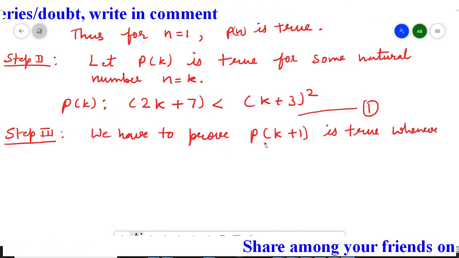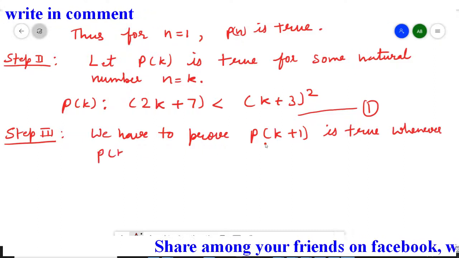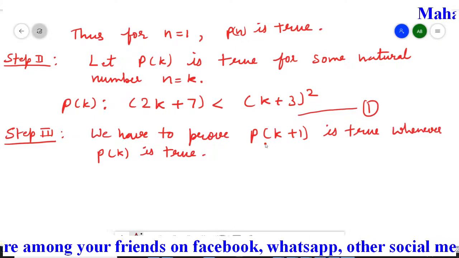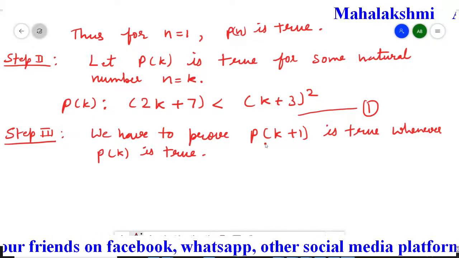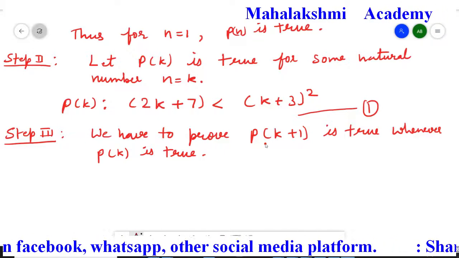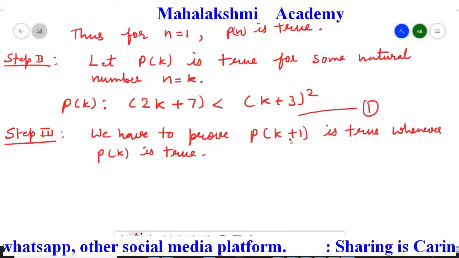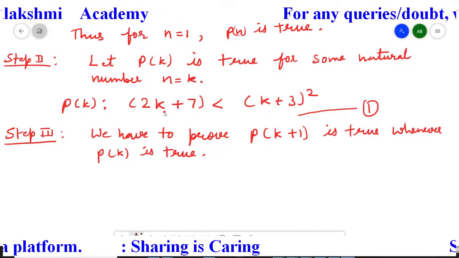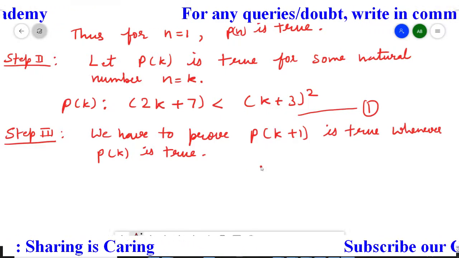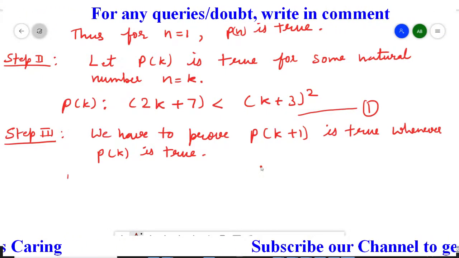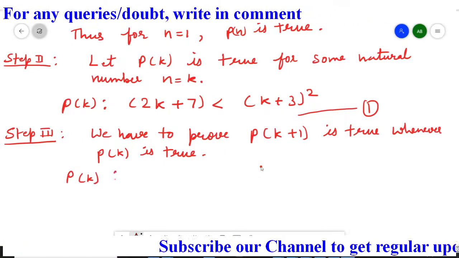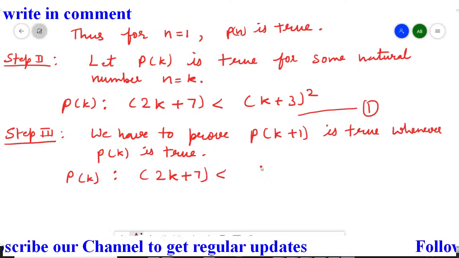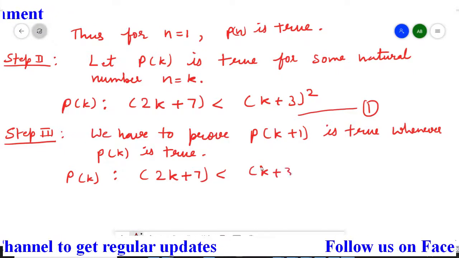whenever Pk is true. So first, because we have to prove the Pk plus 1 statement true with the help of the Pk statement, I am going to write down the Pk statement, that is 2k plus 7 less than (k plus 3) whole square.